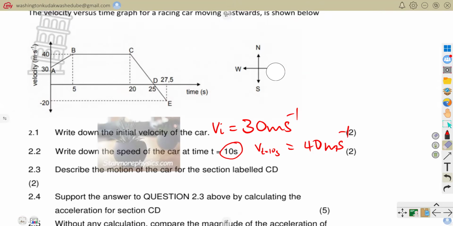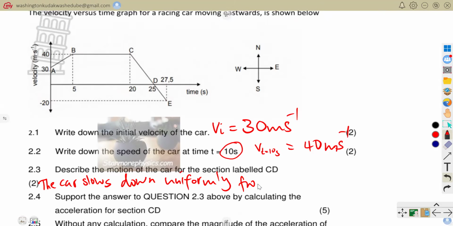So as we are doing questions, someone would actually want to see the answer close there. We are saying that the car slows down uniformly from a velocity equal to 40 meters per second to 0 meters per second. That is how you would have just described that motion.